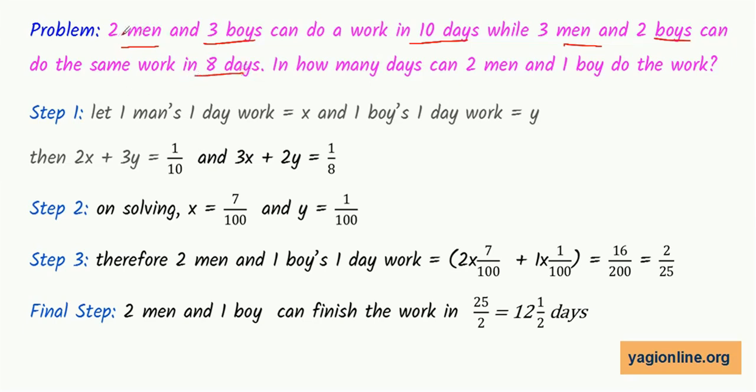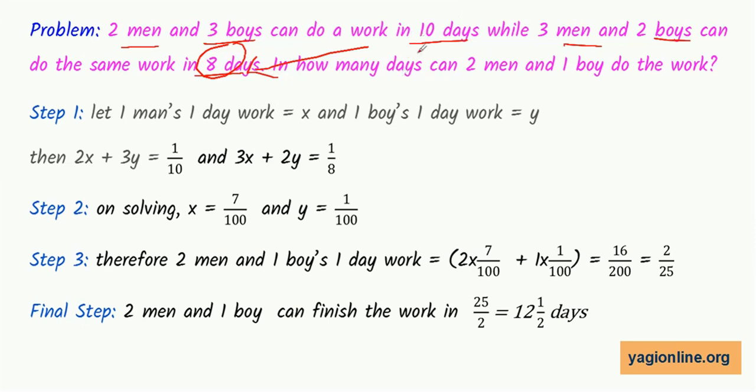Now the number of men has increased to 3, the number of boys has decreased to 2. So since men are working, they will work more efficiently, and you see the total number of days has reduced from 10 to 8.